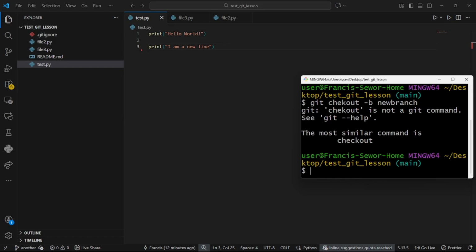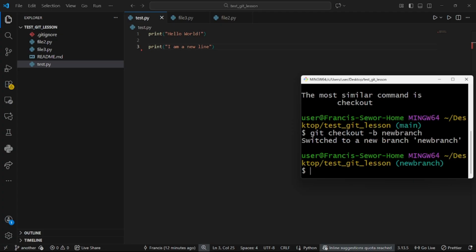Oh, I made a mistake. It's git checkout dash small b, so we call it new. Yeah, so we switch to the new branch. You can see that right now we are on this particular new branch.